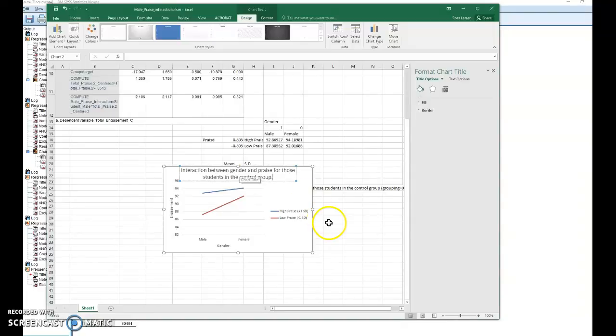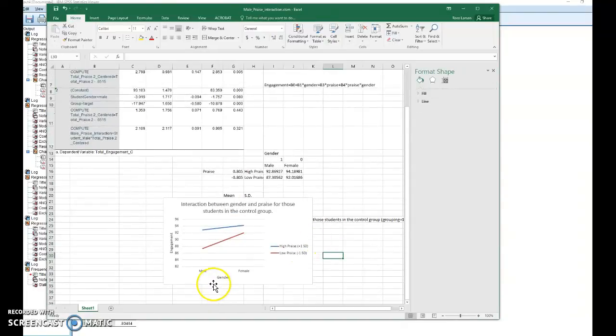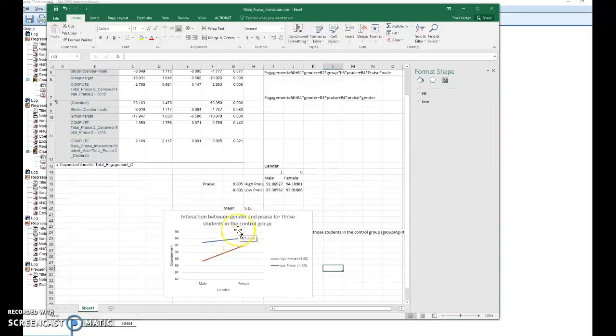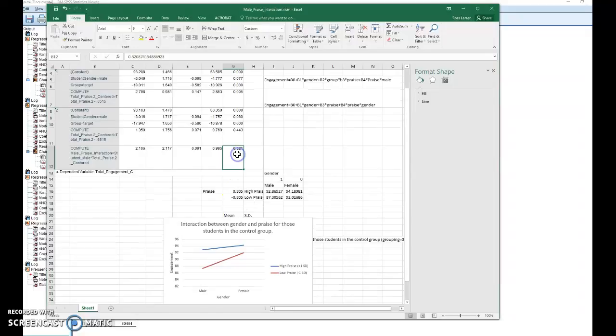Now let's see what story this is telling. So for low praise, it matters for males and females. The males apparently suffer from the low praise much more than the females. While for high praise, the difference between the genders isn't all that obvious. Nevertheless, these differences could have happened by chance alone because the p-value is so high.